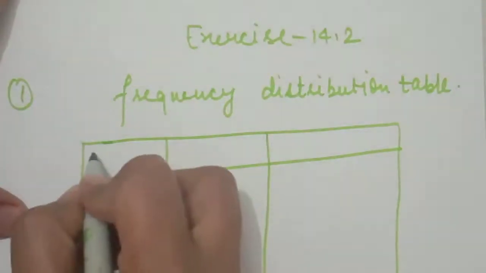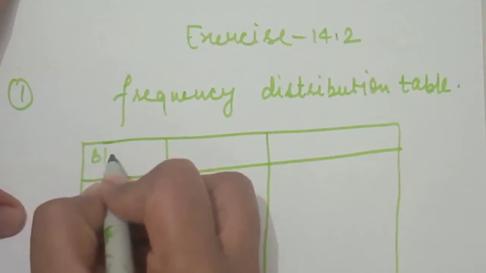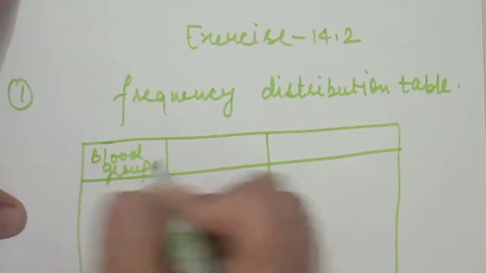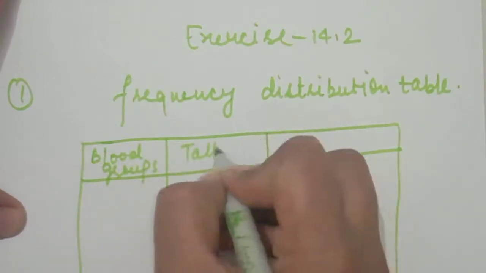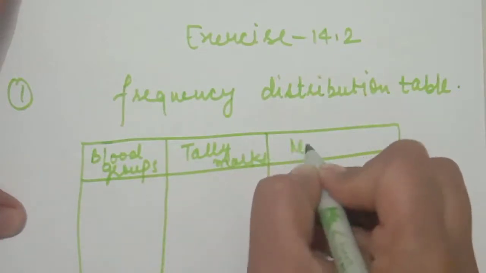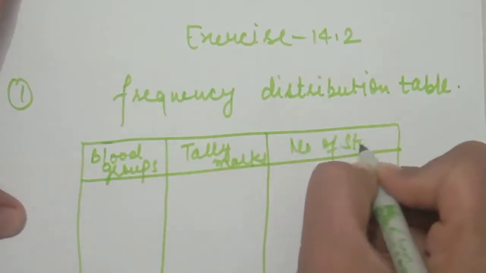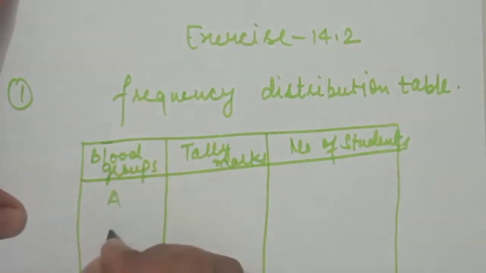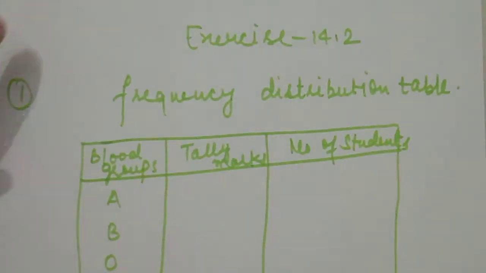So here we have blood groups, tally marks, and the number of students. Blood groups A, B, O and AB; 4 types of blood groups are there.